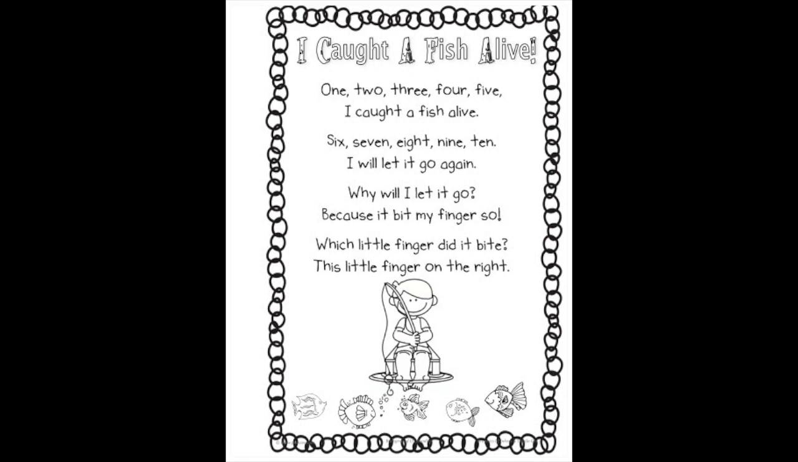I caught a fish alive. 1, 2, 3, 4, 5. I caught a fish alive. 6, 7, 8, 9, 10. I will let it go again. Why will I let it go? Because it bit my finger so. Which little finger did it bite? This little finger on the right.